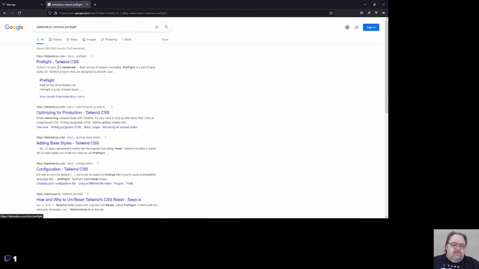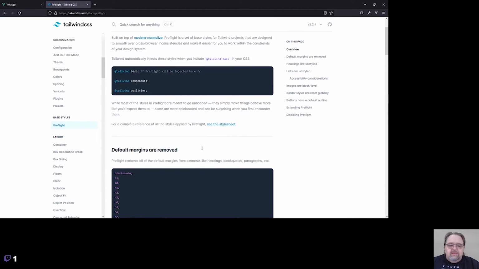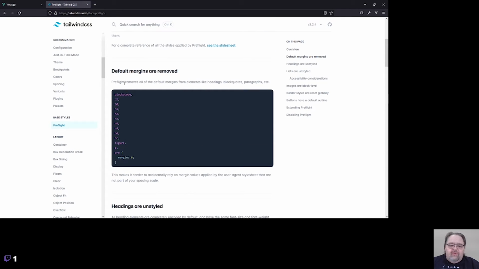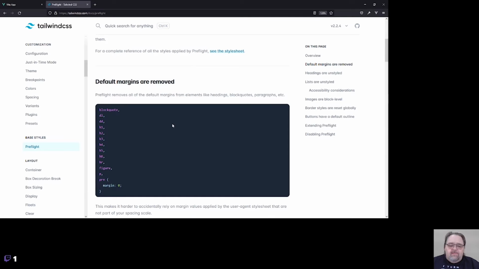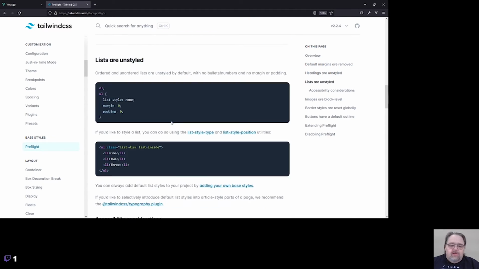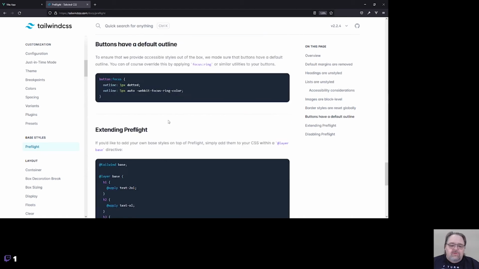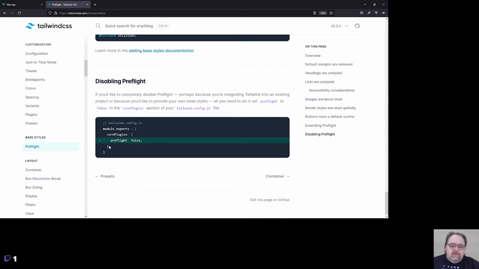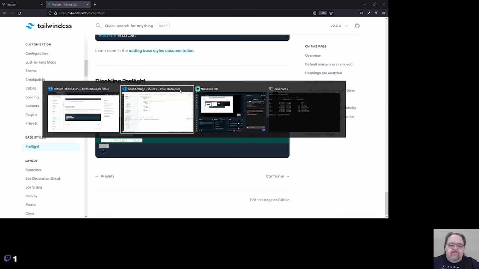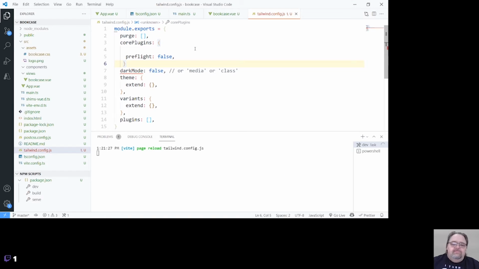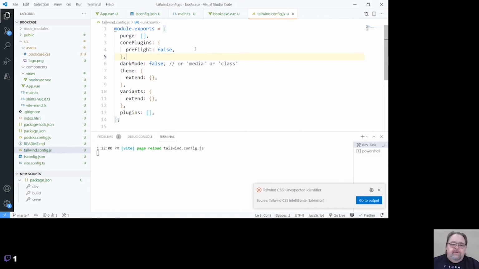There we go. So this idea of preflight, and that is resetting all of these default margins and sizes, is what Tailwind likes to do. But luckily, if we go down to the bottom, it'll show us how to disable it. And that is just changing the configuration to turn it off. So we're going to turn off preflight.